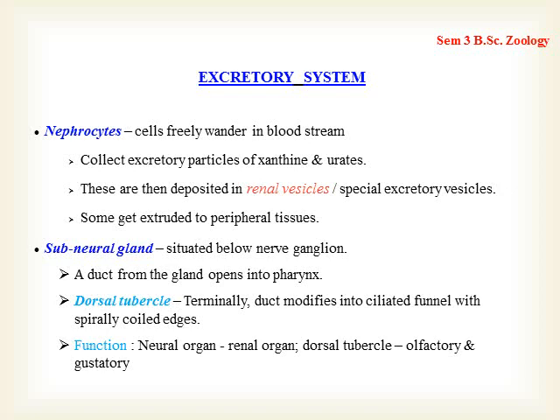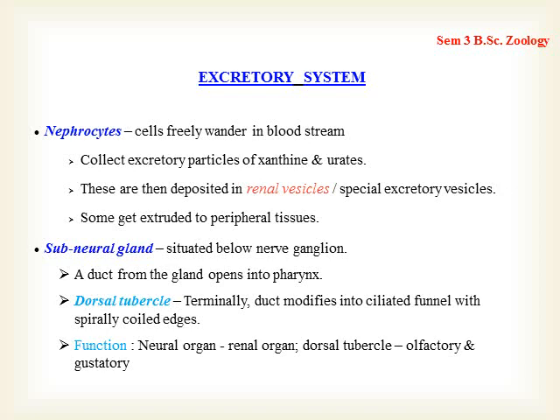So the subneural gland is located below the nerve ganglion, and hence it gets the name subneural gland. This gland consists of dark granulated cells, and this contains xanthin and urate particles. That is why it is believed that the subneural gland has an important role in excretion.